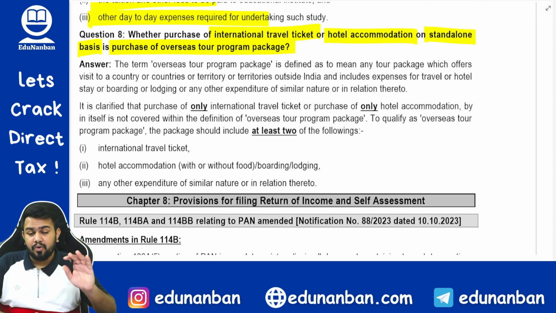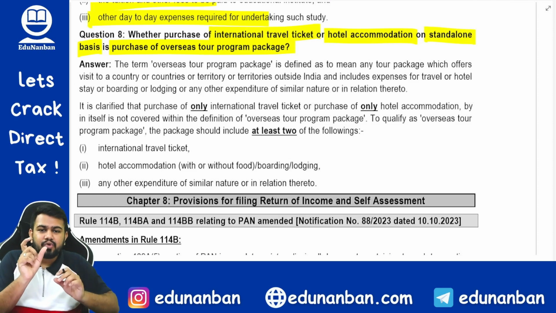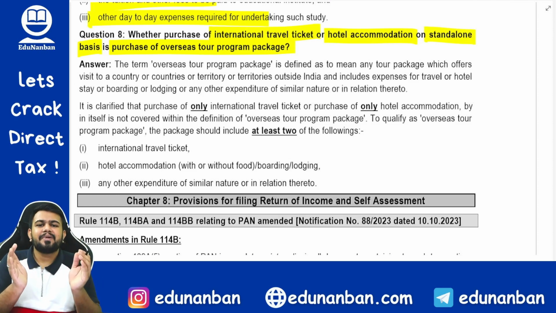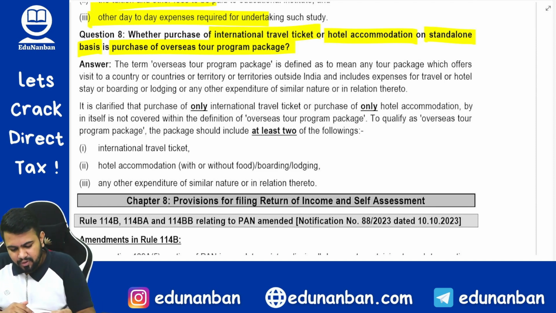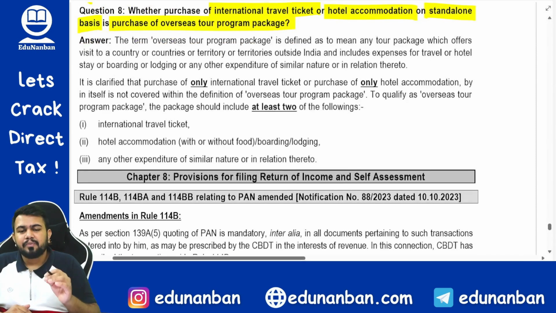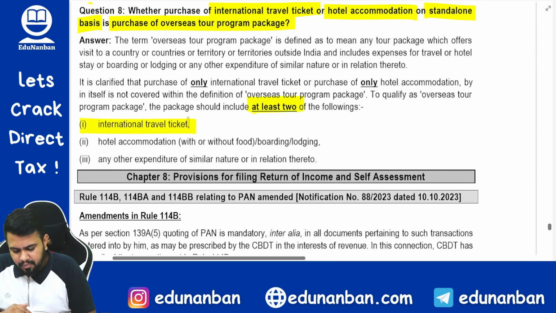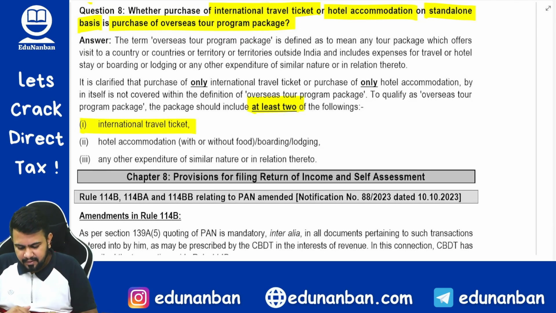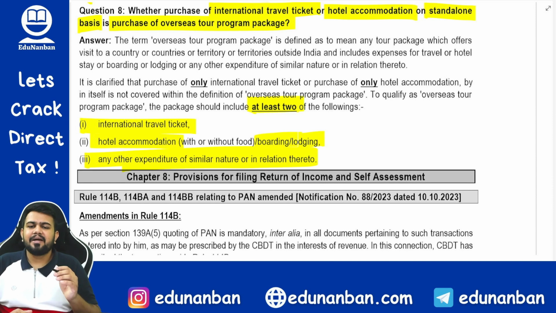Answer is no. Overseas tour program package means what? The name itself tells tour package. So it means a mixture or a club of different services. So they have told that overseas tour program package means at least two of the following should be there. Number 1, international travel ticket. Number 2, hotel accommodation, boarding, lodging. And number 3, any other expenditure of similar nature.